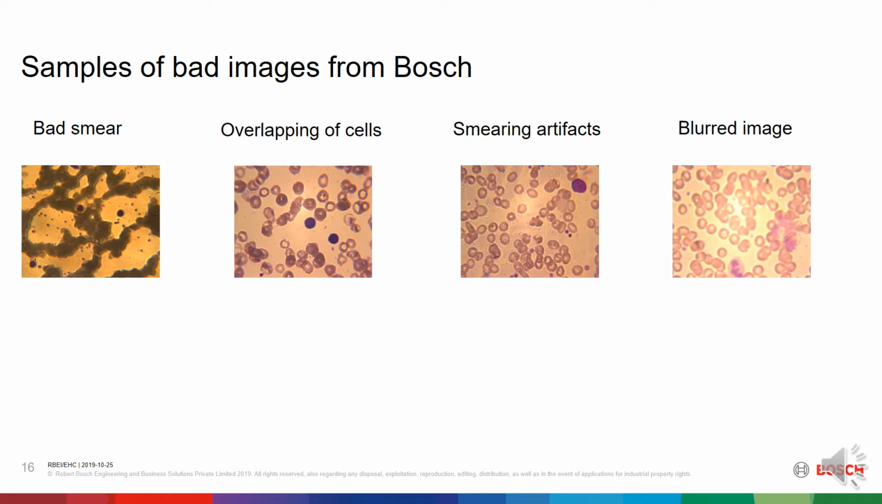These are the samples of bad images. In the first image, you can see the clumped RBC cells and WBC in between, which becomes difficult to segment out WBC. In the second image, you can see RBC cells overlapped, which might wrongly get detected as WBC. In the third image, smearing artifacts like air bubbles and stain are seen. In the last image, you can see that the image quality is bad since it's blurred and light is focused at the center of the image.